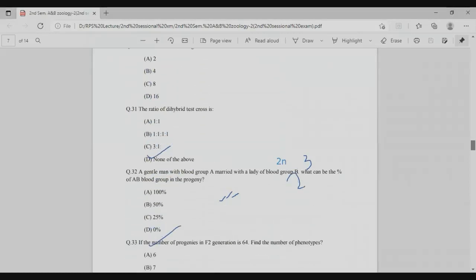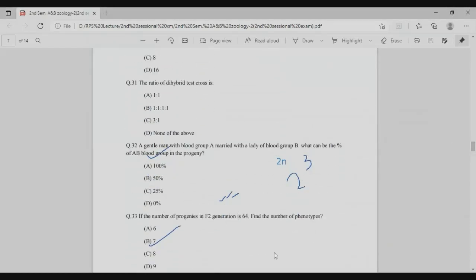Question number 31. The ratio of a dihybrid cross, and male is the test cross. So in the test cross, the ratio is 1:1:1:1. Right? This is the right answer. So the right answer is option B. 1 ratio, 1 ratio, 1 ratio 1. But in the monohybrid test cross, it will be 1:1.